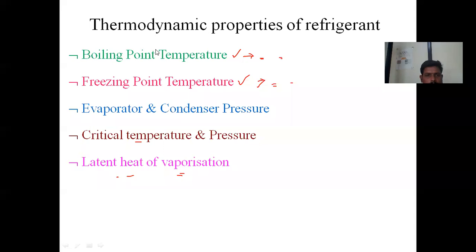Sorry, whether my screen is visible to everyone? Hello, आवाज येतोय माझा? कोणतरी सांगा. Sorry.